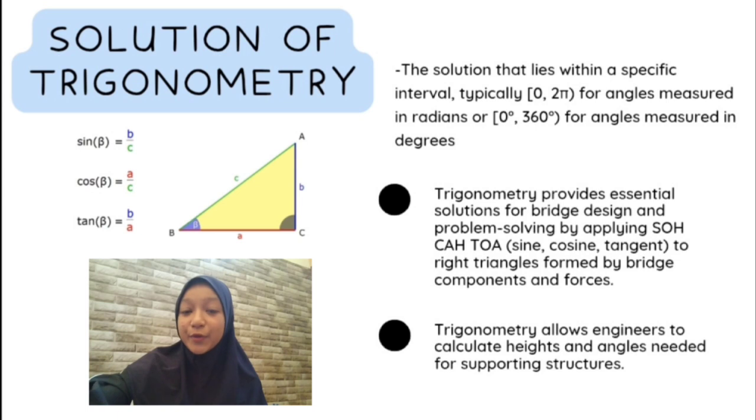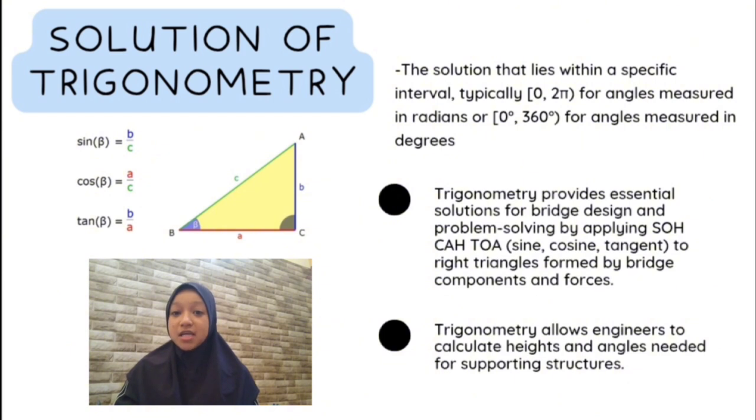Hi, I'm going to talk about the solution of trigonometry in bridges. The solution lies within a specific interval, typically 0 to pi for angles measured in radians, or 0 to 180 for angles measured in degrees.